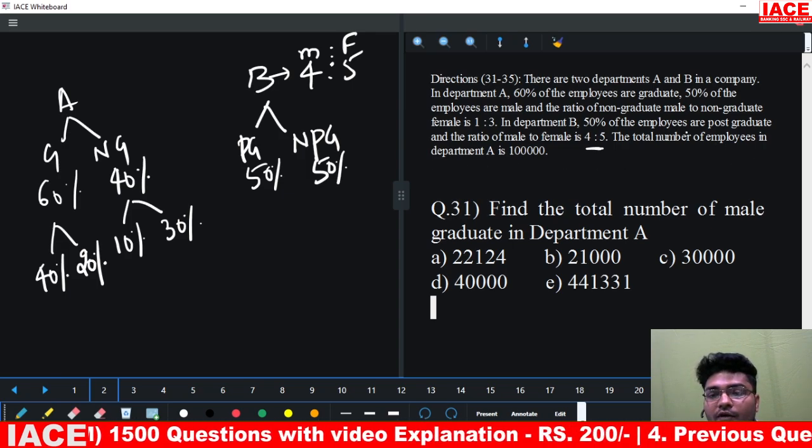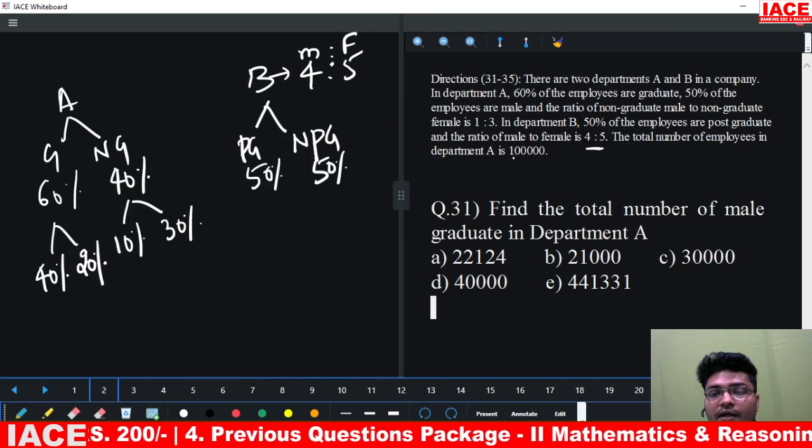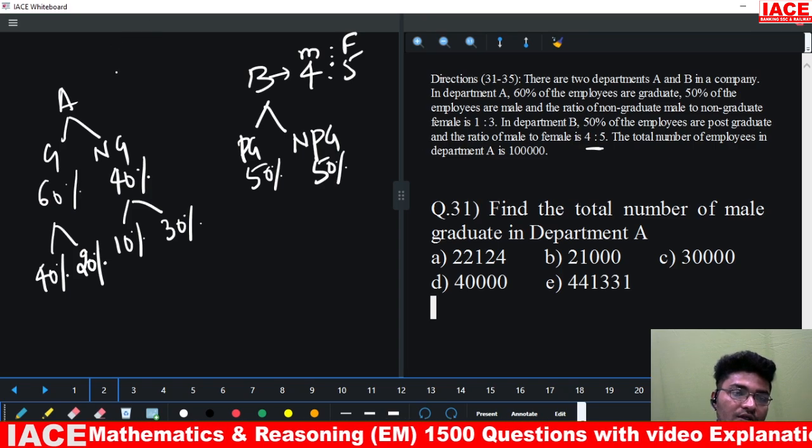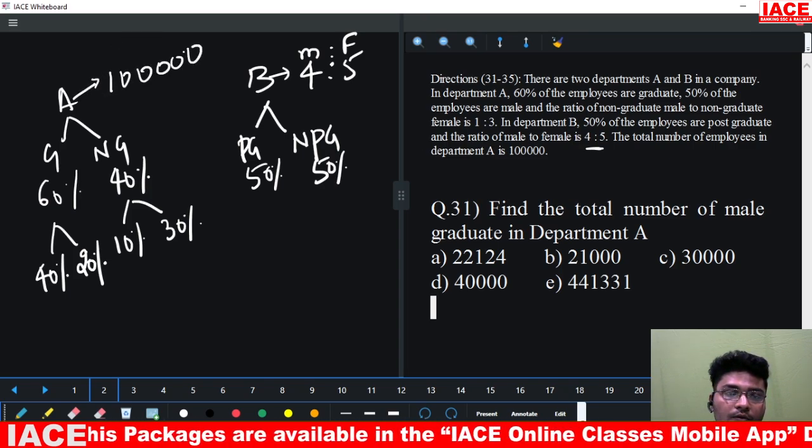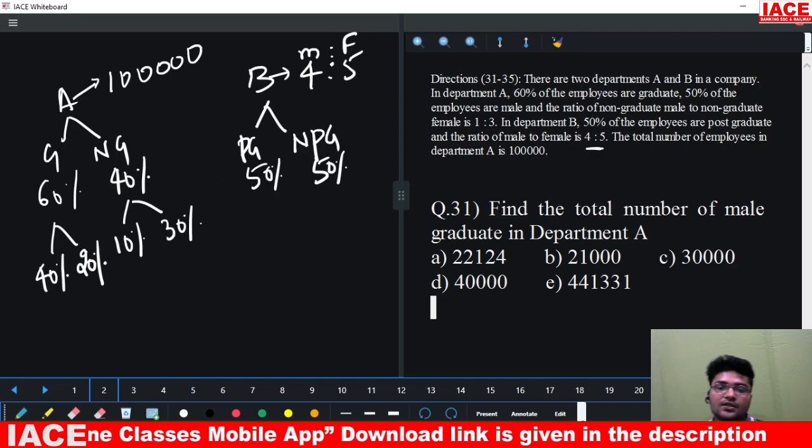The total number of employees in this department A is 1 lakh. Okay, so the information decoding is done.